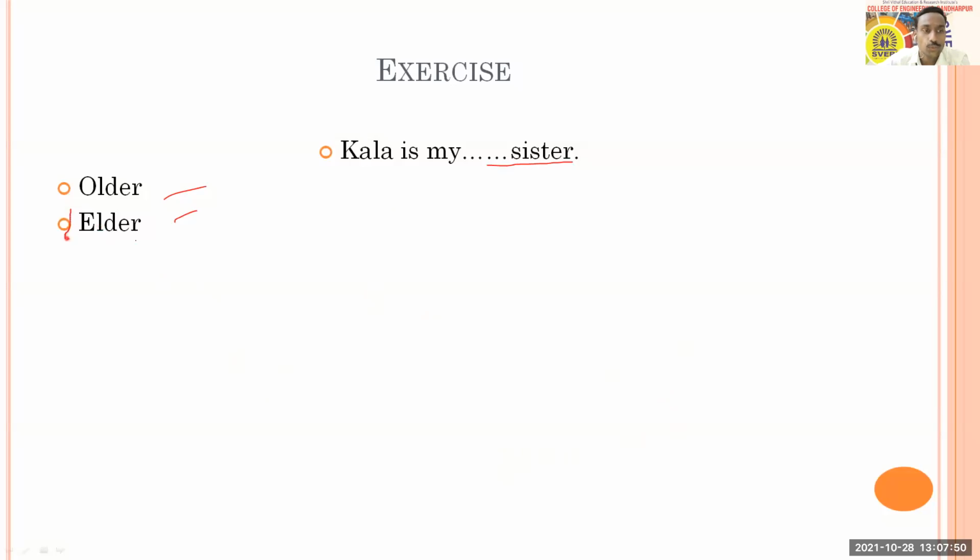Older refers to age. For example, if you choose Kala is my older sister, it is going to show that Kala is probably 80 or 85 years old. In that sense, older will refer like this. But we don't mean that here. When you just use this sentence, it is not talking in that reference. It is talking just about elder. So the correct answer is option B. All of you are right.